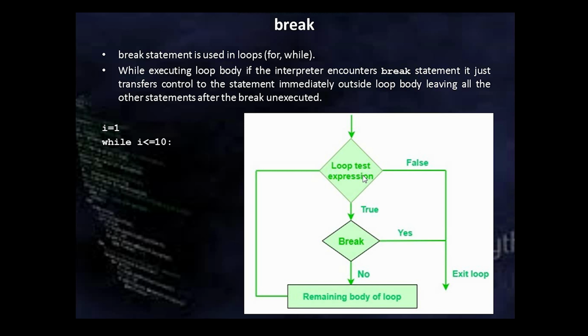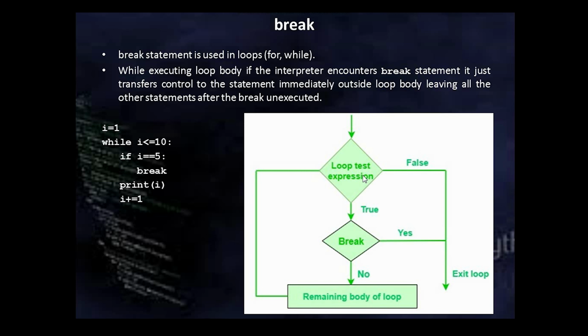I equal to 1, I have initialized. Then the loop entry condition is I less than or equal to 10. Inside the loop body, I'm checking whether I is equal to 5. If yes, break. Otherwise, print the value of I and increment I by 1.